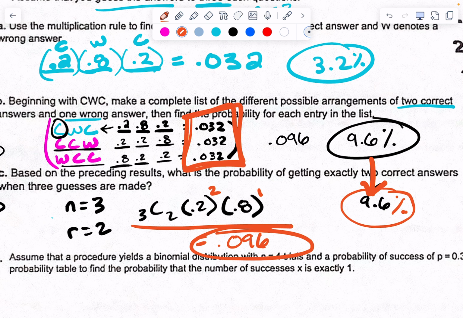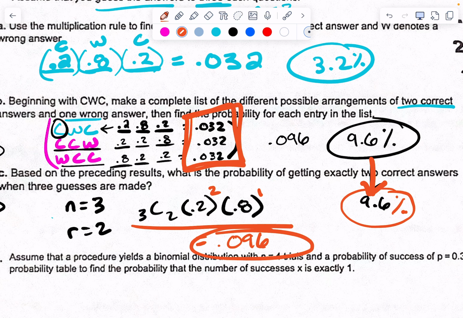This formula gives me all 3 of these added together, okay? So this formula takes out of the equation the order in which the correct and wrong occur. This is just the chances of getting exactly 2 correct and 1 wrong, in any order. I have a 9.6%. It does all of this work in this one formula, right? Do you see how that works? Okay, that's what the calculator brain is doing.